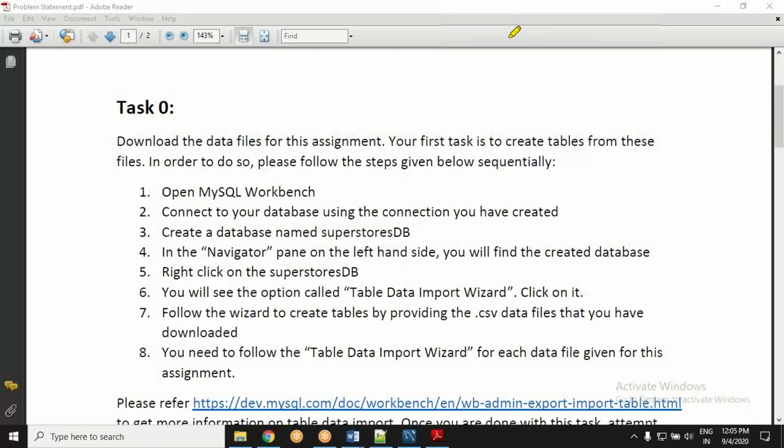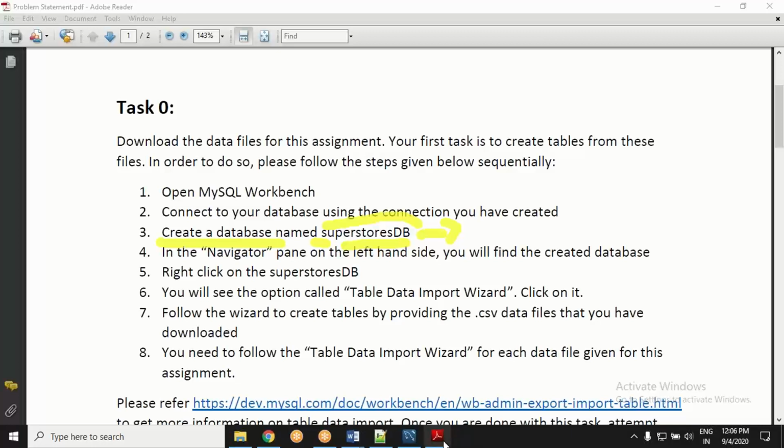Okay, it is giving you some hints that you create a database. It should be named Superstore DB. Please keep these things in mind that variable names should be the same, because if everybody keeps tweaking this, it becomes tough for you people to coordinate among yourselves, and you will need to coordinate, by the way. So keep these names the same. Follow these judiciously.